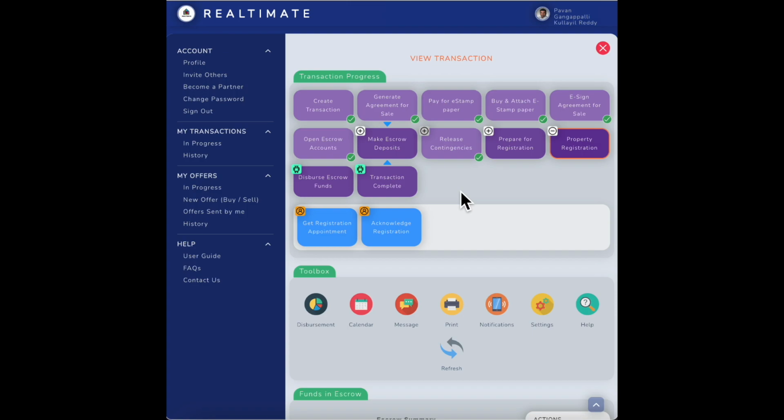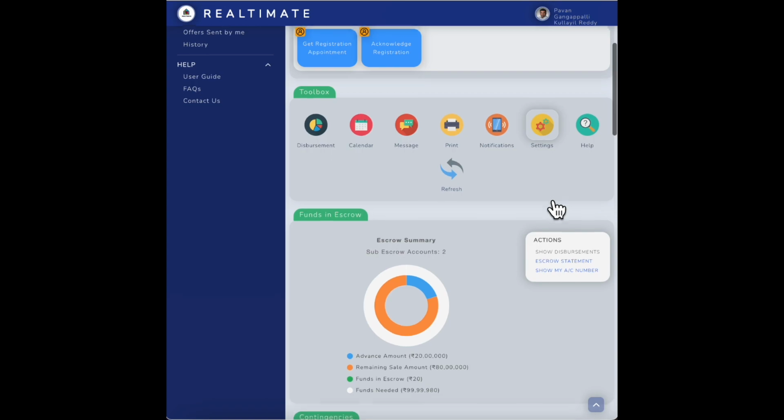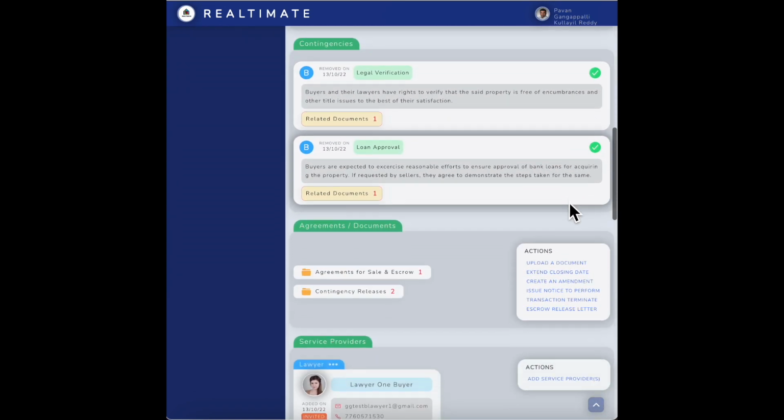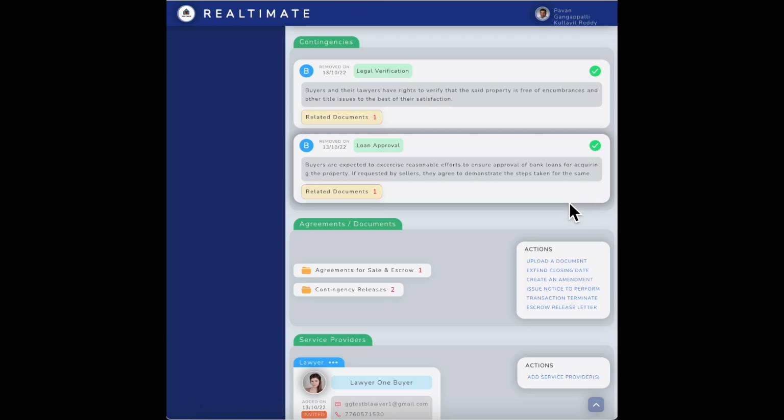See, the idea is for us to enable you to do everything remotely except the property registration, which is, of course, mandatory to be signed in person in front of the registrar office. So now, since both the contingencies have been cleared, as you can see through the check marks, the one thing that needs to be done is the releasing of the escrow funds, right?